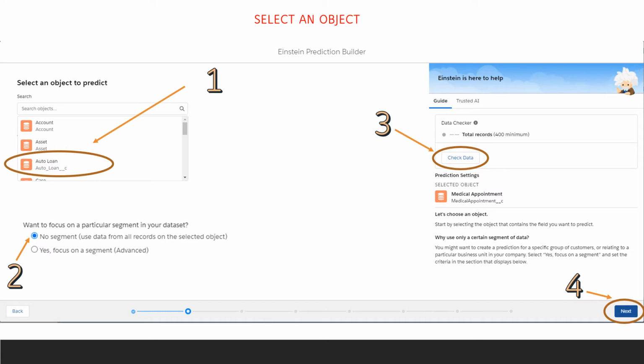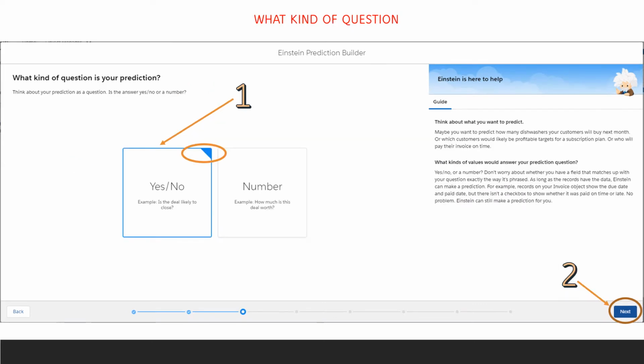When you're done and everything looks good, click Next in the bottom right-hand corner of the screen. Now here is where we'll answer what kind of question we are going to give to Einstein Prediction Builder. Well, here again, we ask, can it be answered by a yes or no, or are we expecting a numerical value? For a yes/no, we're going to get a probability or a likelihood number that ranges from 0 to 100%. For a numeric prediction, we're going to predict an actual value, such as an amount or a number of days.